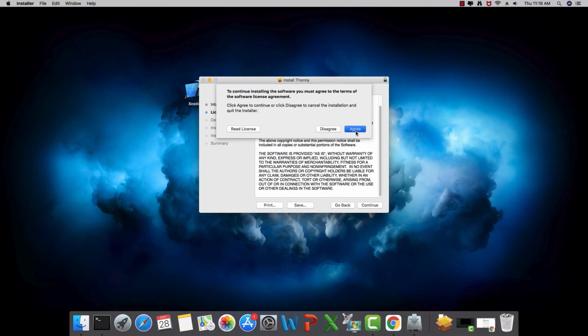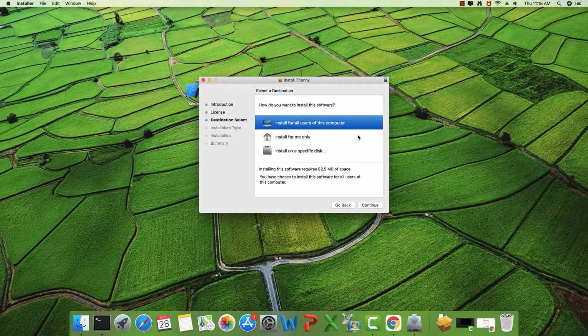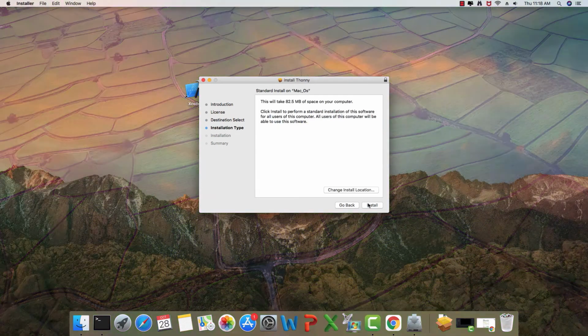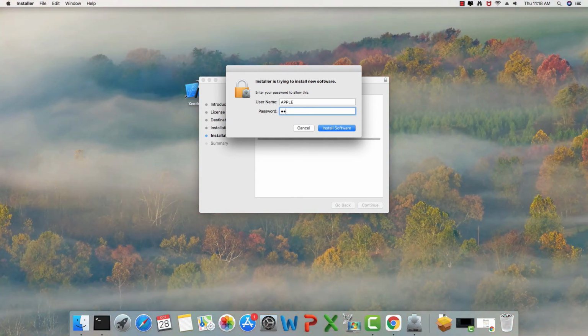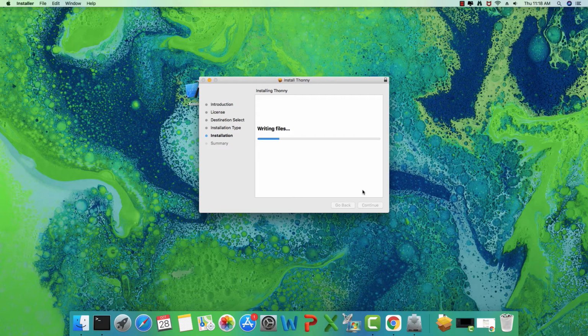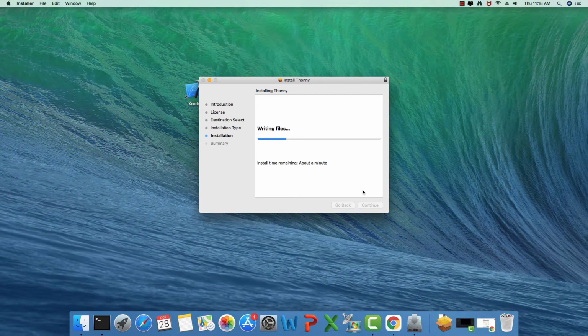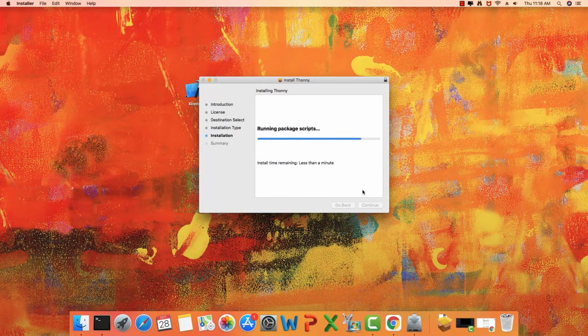Continue and agree. So the installation is always going to be a simple affair with all the packaging and all. So let me continue this and let's install it. Again, it asks us for the admin password, which I'm going to enter now. So it will take some time for the installation to finish, and then I'm going to show you how we can work with Thonny Python editor on Mac OS. So let's wait.